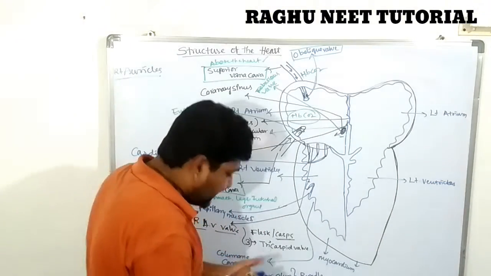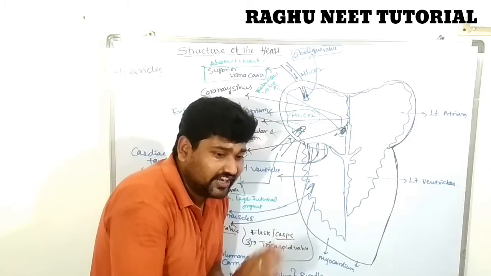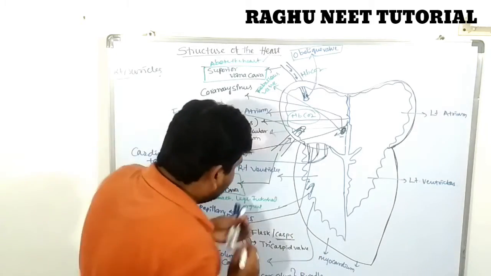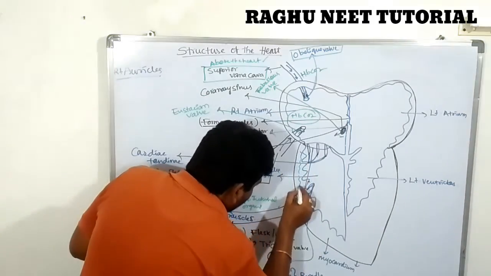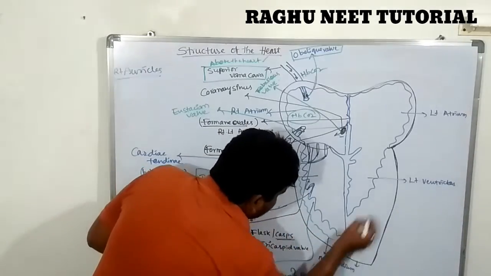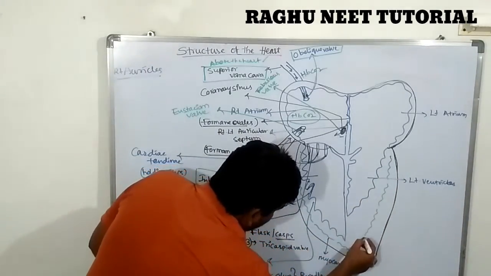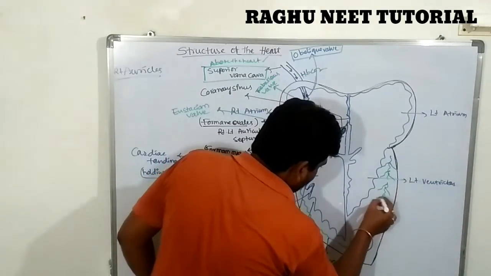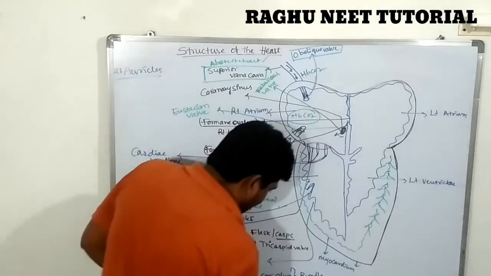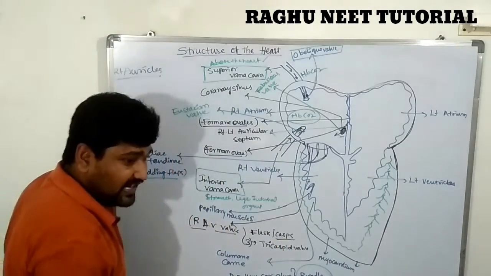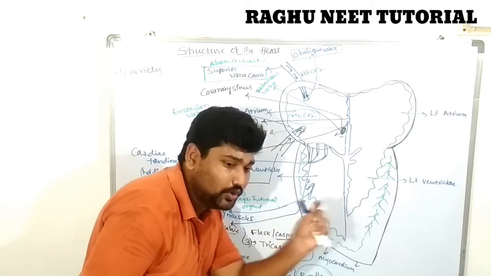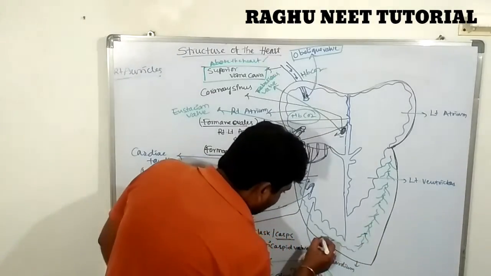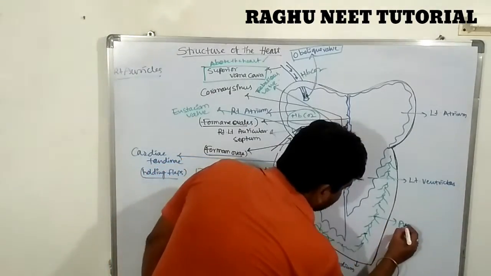In the myocardium region, there are a number of fiber-like tubules. These are called Purkinje fibers. Where are they located? In the myocardium region or bundle of His, there are fibers, and these fibers are called Purkinje fibers.